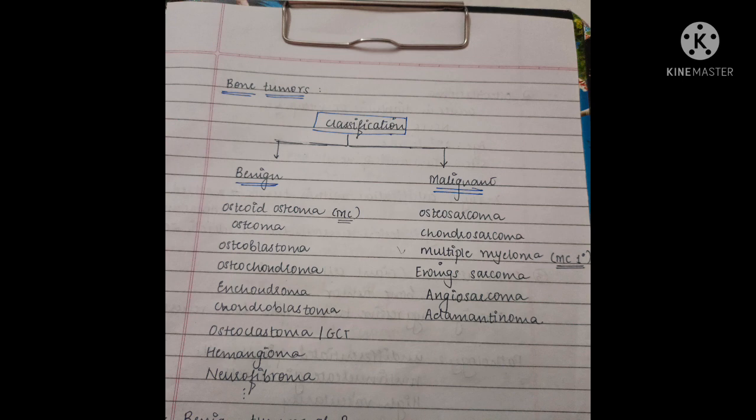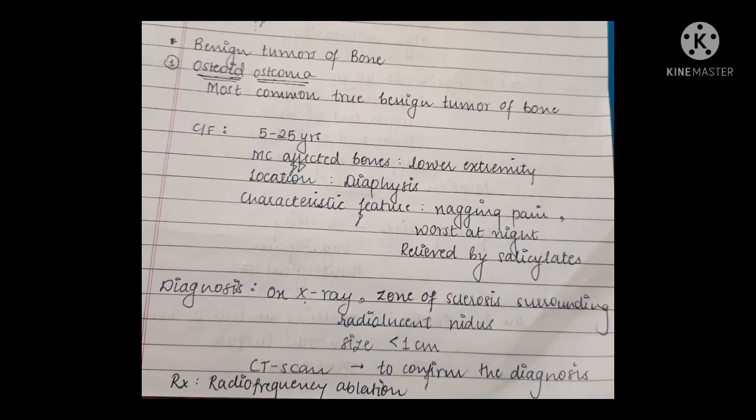tumors. Whereas benign tumors are osteoid osteoma, which is the most common benign tumor, followed by other tumors like osteoma, osteoblastoma, osteochondroma, and chondroma, osteoclastoma, also called as giant cell tumor, hemangioma, neurofibroma, etc. Now we'll start with benign tumors of the bone.